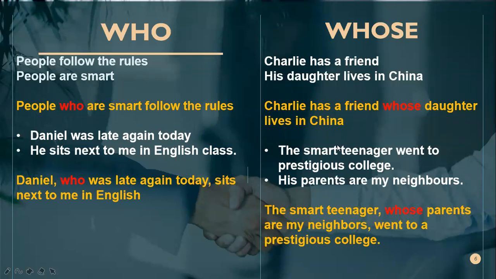Right. So the next example. The smart teenager went to a prestigious college. His parents are my neighbors. Now we join these two sentences together. The smart teenager, comma. This is non-restrictive. You cannot replace who with that here because it's non-restrictive. But the first sentence, you can replace with that. So what is the difference? We use a comma here. A sentence with a comma like this, you cannot replace with that.